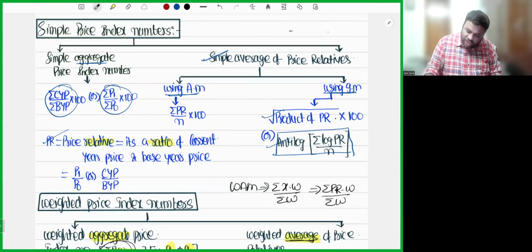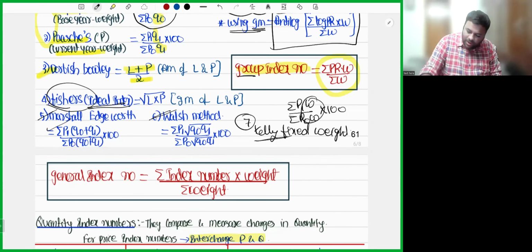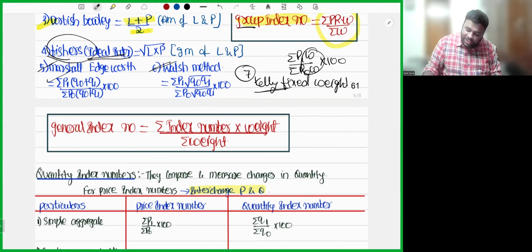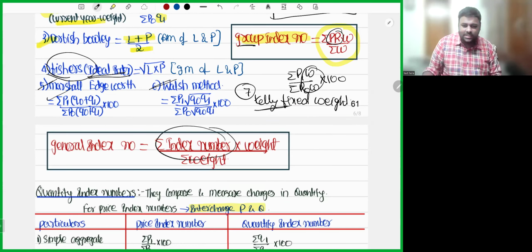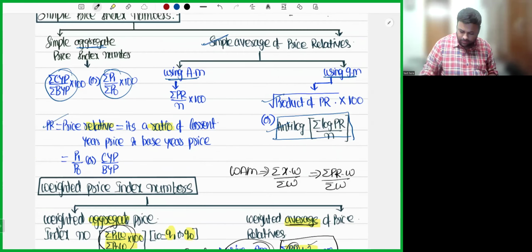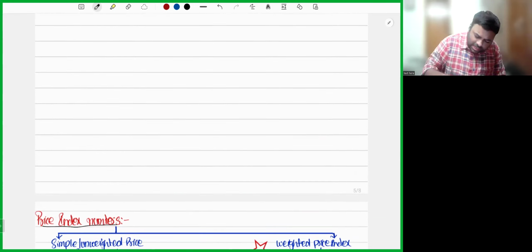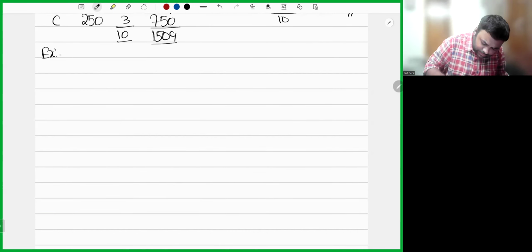Next, general index number. See here, in group index number, we have price relatives. In general index number, we have index numbers directly into weights. Means index numbers and weights both will be given directly, and using that, you are supposed to calculate the general index number. Like for example, see this question. He's asking you to calculate the general index number.